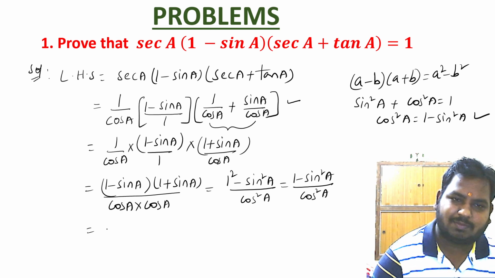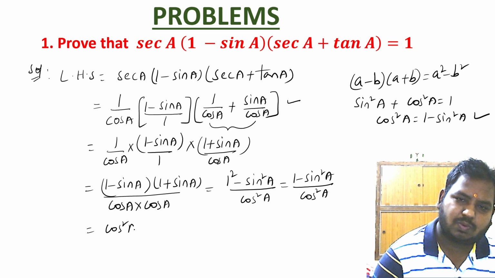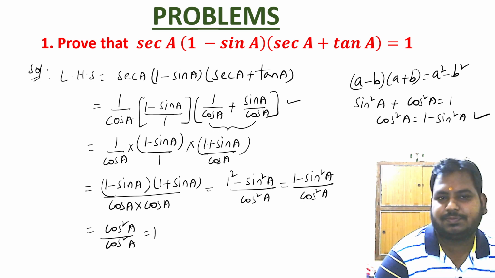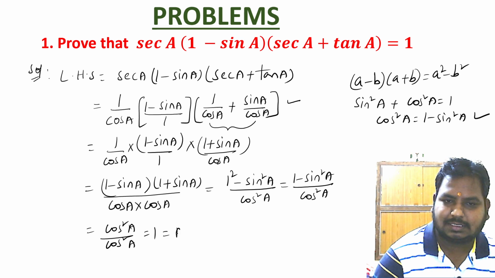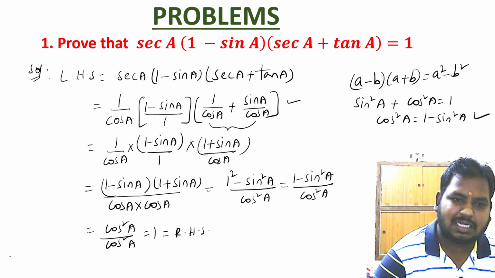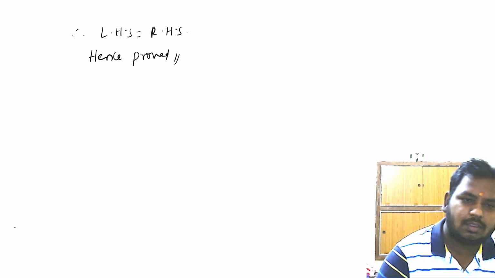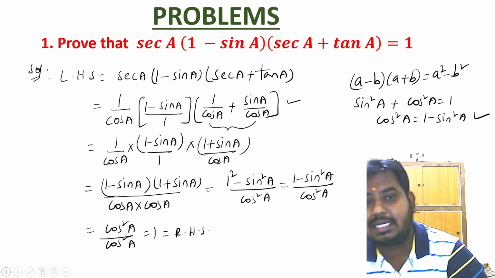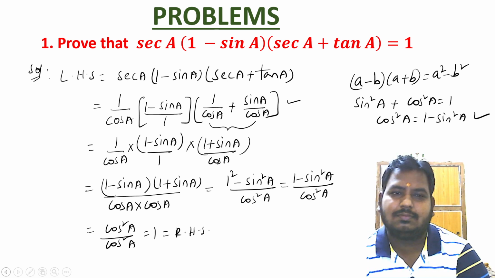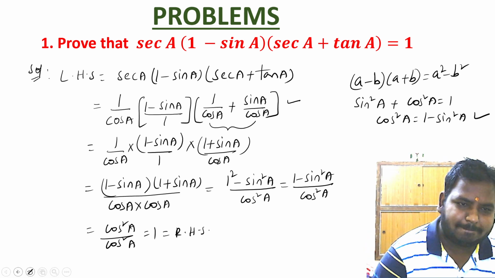So what will I get here? I am going to get cos square A by cos square A, which is equal to 1, which is equal to RHS. So what is the final conclusion? Therefore, LHS is equal to RHS, hence proved. Actually, one more step should be written here.